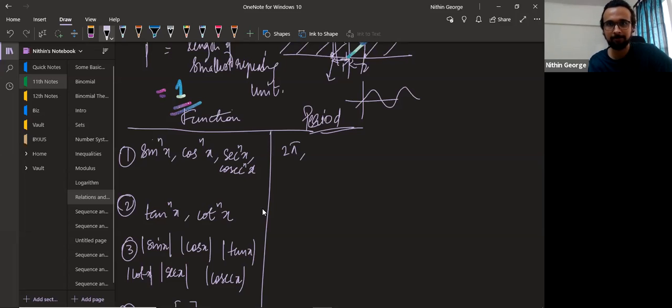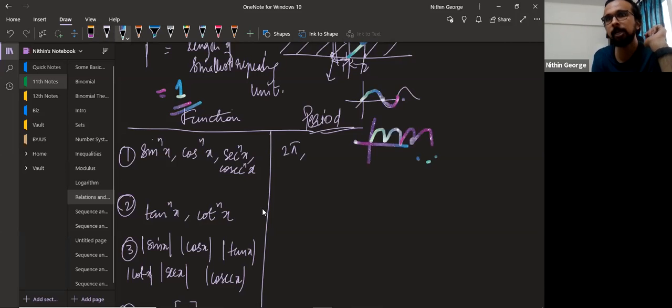You know the graphs, right? So you will take in the graph a basic repeating unit, which will be of 2 pi length. Just check the graph of sin x, cos x, sec x, and cosec x. You will get this in one go. Now, what about sin square x? What will the graph of that be? From 0 to pi, it will be like this only. From pi to 2 pi, it won't be negative. It will be correspondingly positive. From 2 pi to 3 pi, it's this itself. From 3 pi to 4 pi, it will be correspondingly positive.